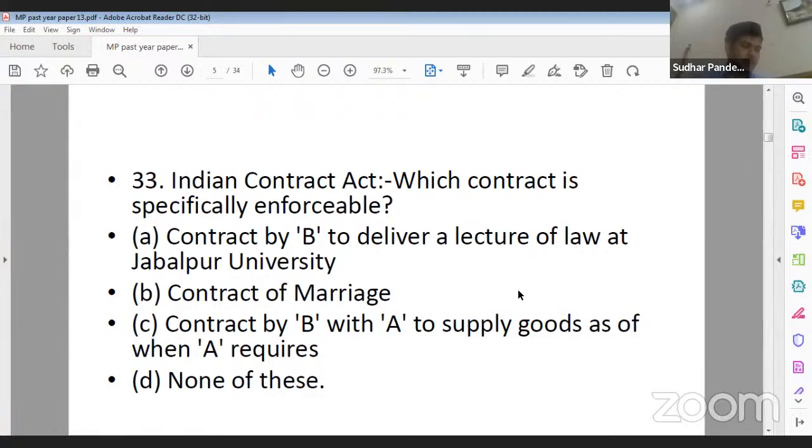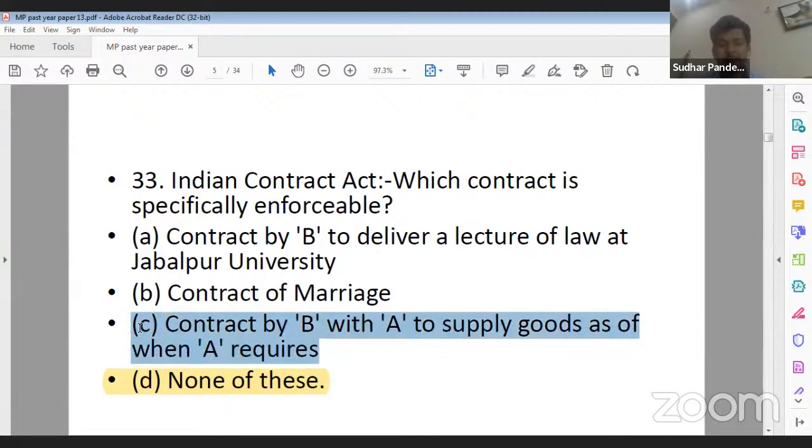Yes. Now, if we follow question number 33, its correct answer should be none of the above, right? But some of you might get confused with option B as well, right? If you see the contract of specific enforceability, yes, this particular question was disputed. So at last, the MP High Court considered both of these options correct, option C and D, right?